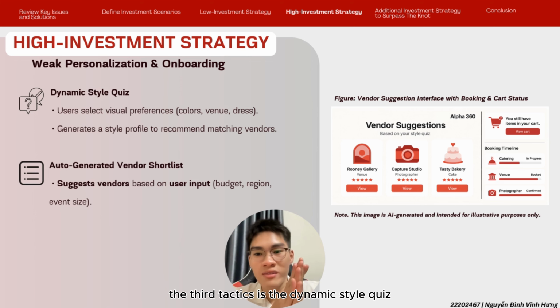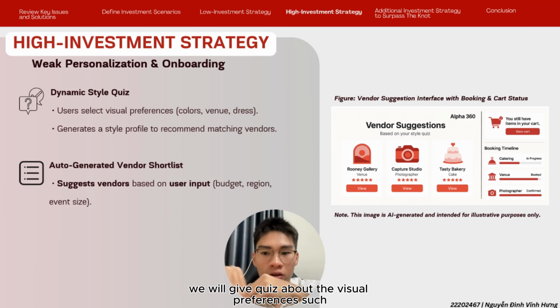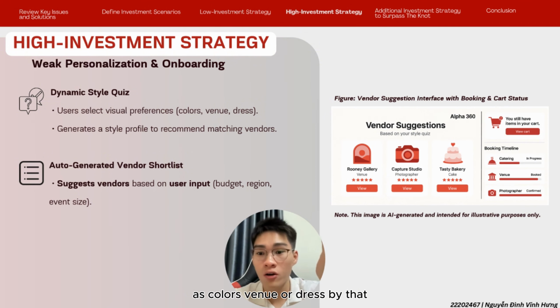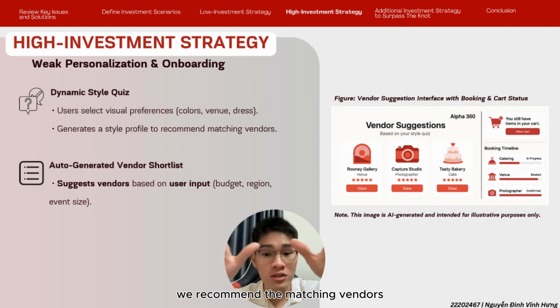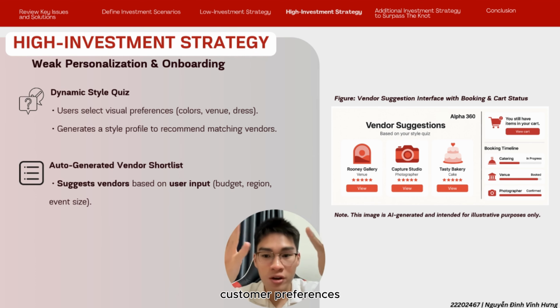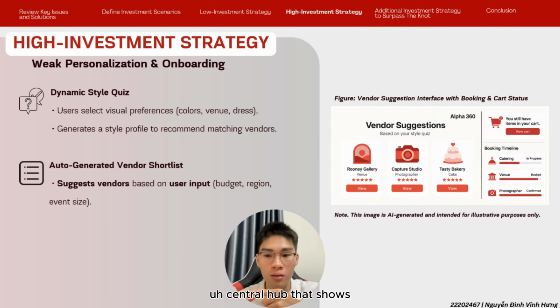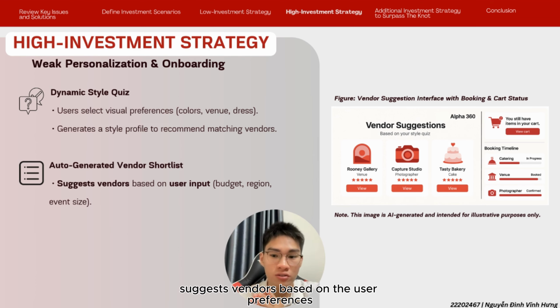The third tactic is the dynamic style quiz, which is based in the onboarding assistant. We will give a quiz about visual preferences such as colors, venue, or dress. By that, we recommend the matching vendors. And finally, after we have gained information about customer preferences, we will have an auto-generated vendor shortlist in the central hub that suggests vendors based on the user preferences.